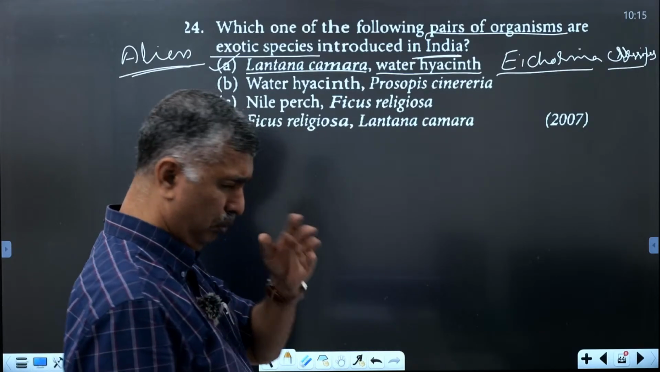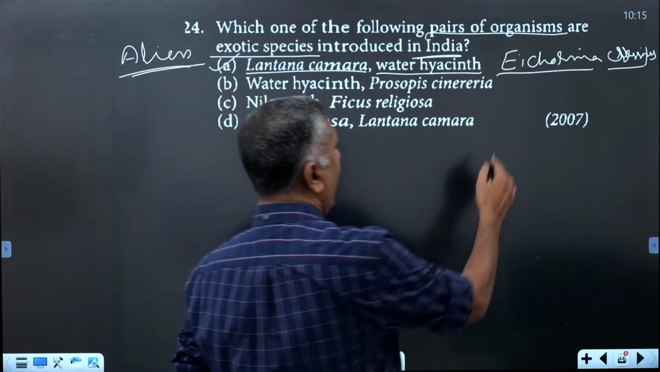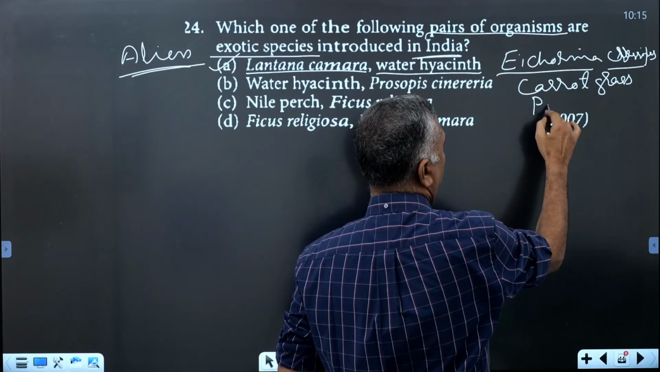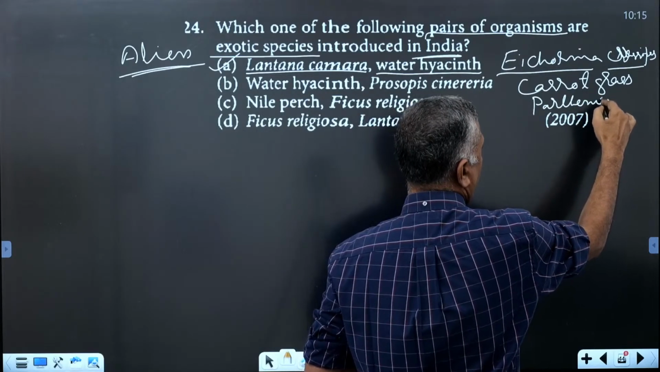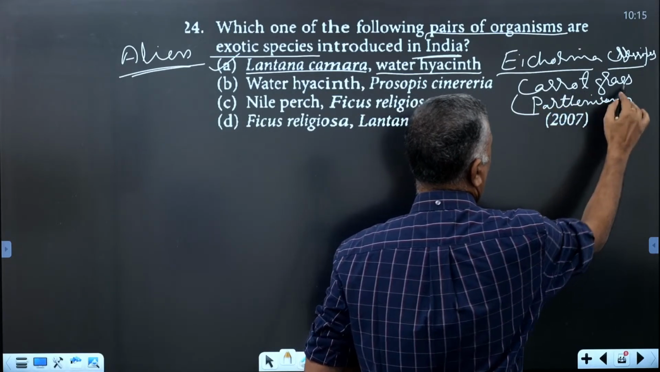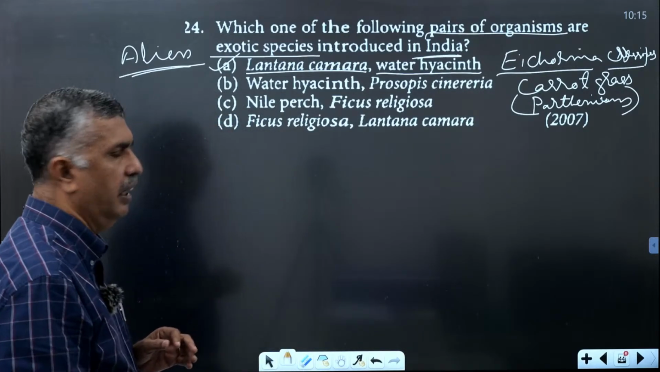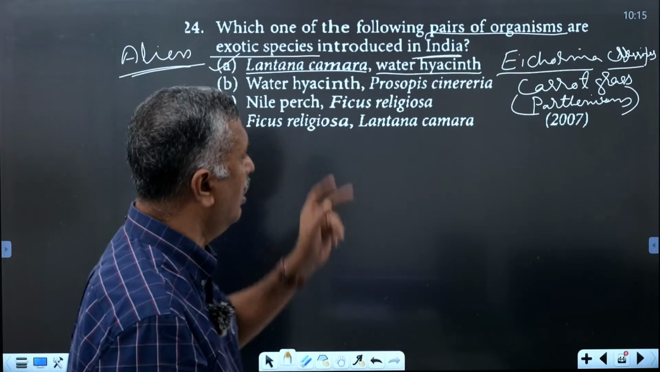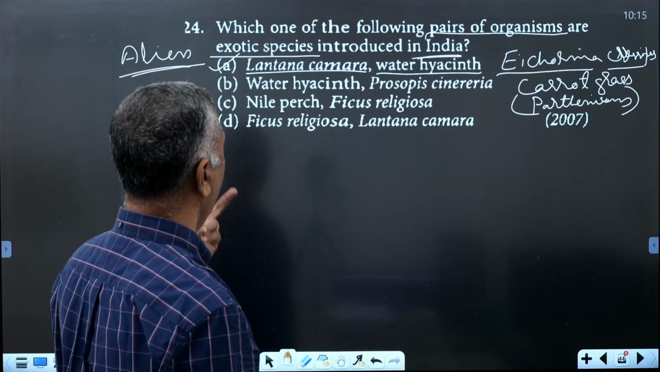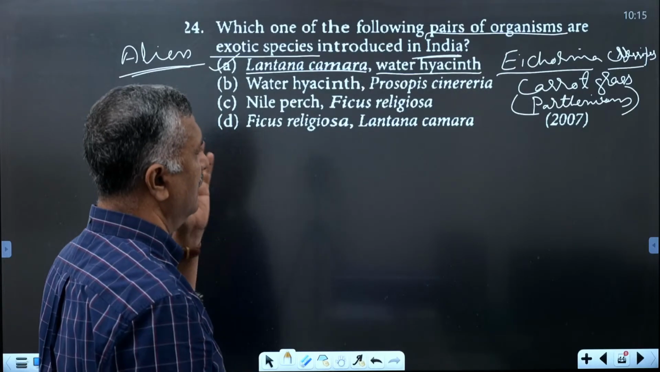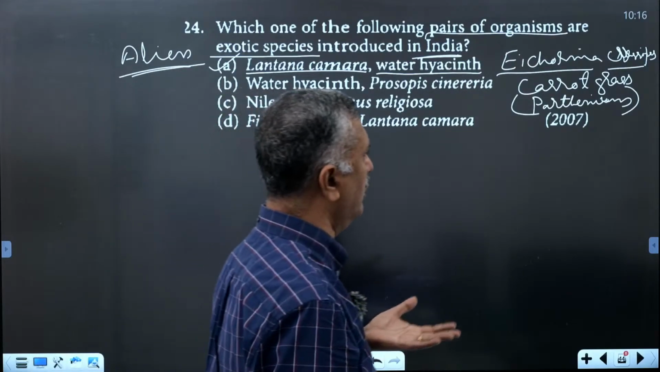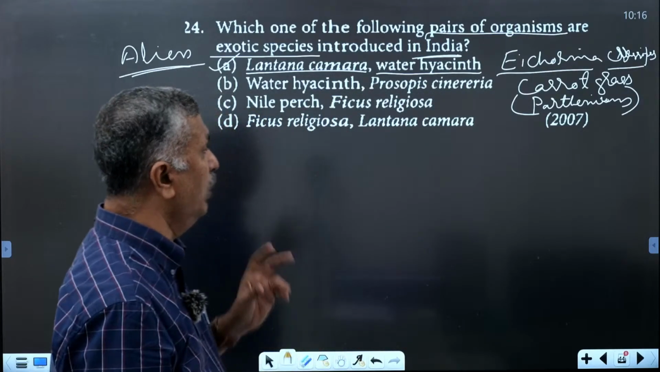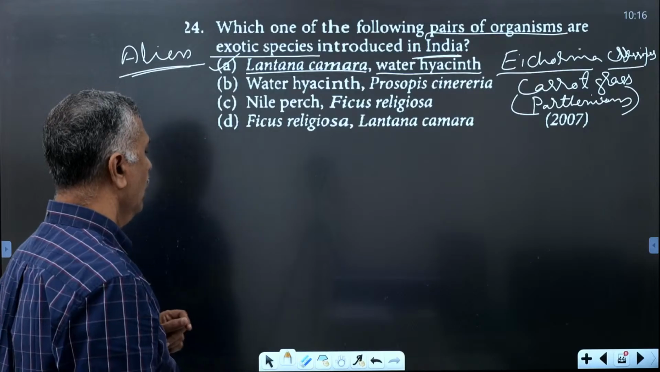And other ones are also in your syllabus. You have heard about the carrot grass. Another introduced species is Parthenium. Parthenium is another introduced species in India. It was contaminated through wheat seeds. So the alien or foreign species are Lantana camara, water hyacinth, Parthenium, and carrot grass. Parthenium is also called carrot grass. Carrot grass is also an introduced or alien species invasion. Okay. Then next one.